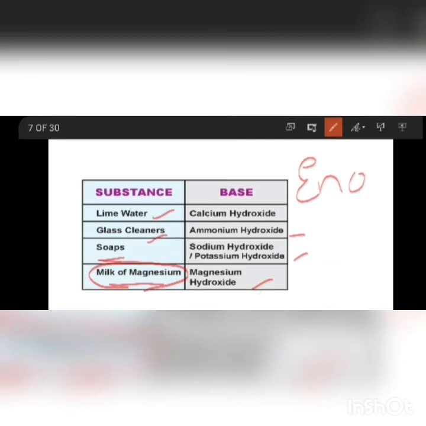But many we can't taste as dangerous chemicals may be present. So to find out whether acids or bases are present in a material, we have an indicator. All substances we cannot taste and identify, so to know whether it is an acid or a base, we have a technique using an indicator.